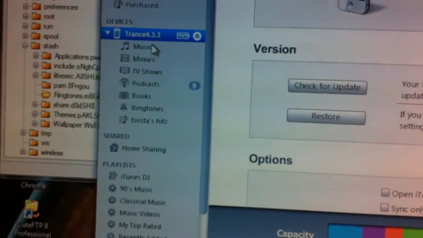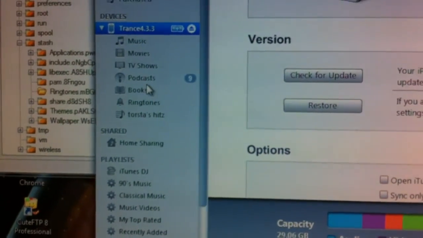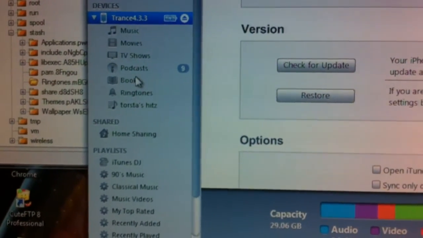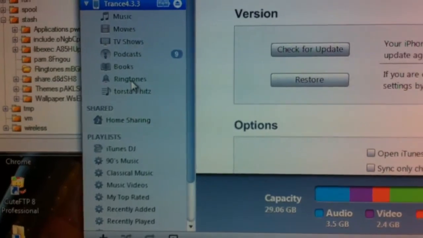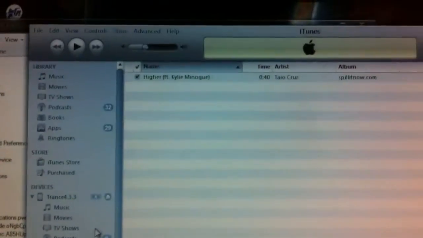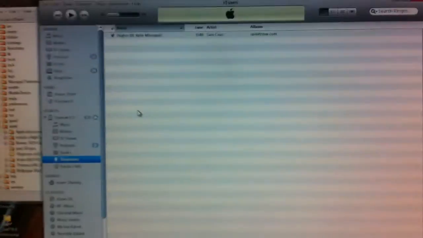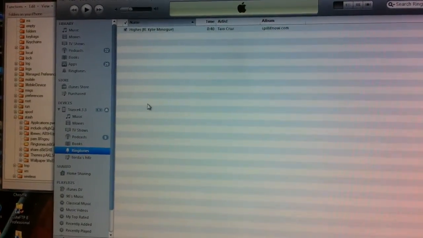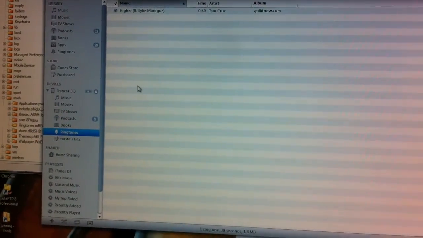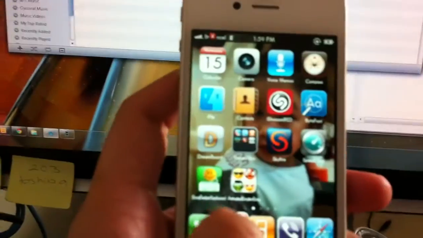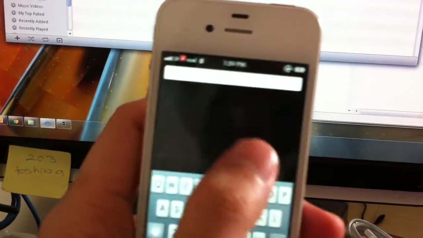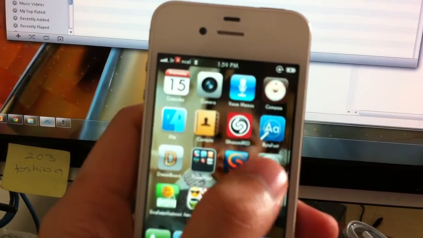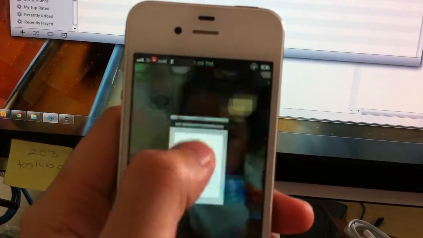Okay. Again, that would be displayed on there according to your iPhone. Okay, that's the file. To check if it has come across to your iPhone, go back into settings.